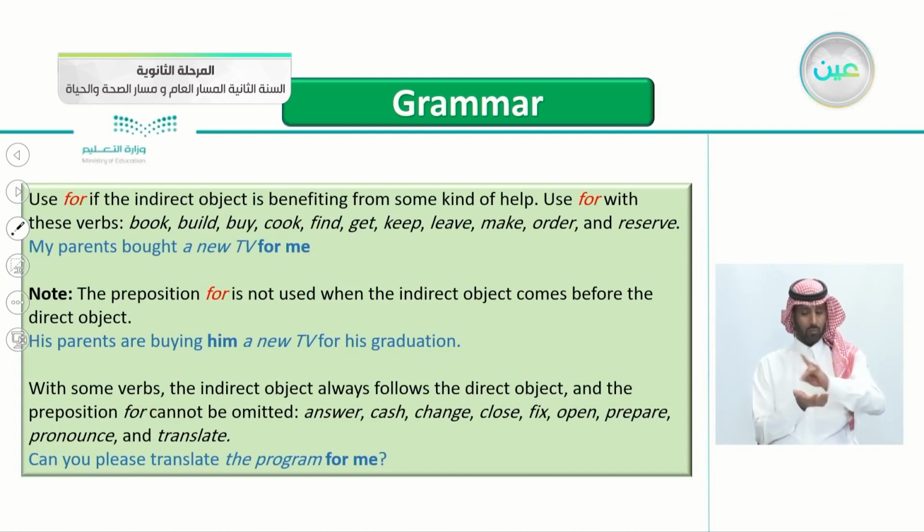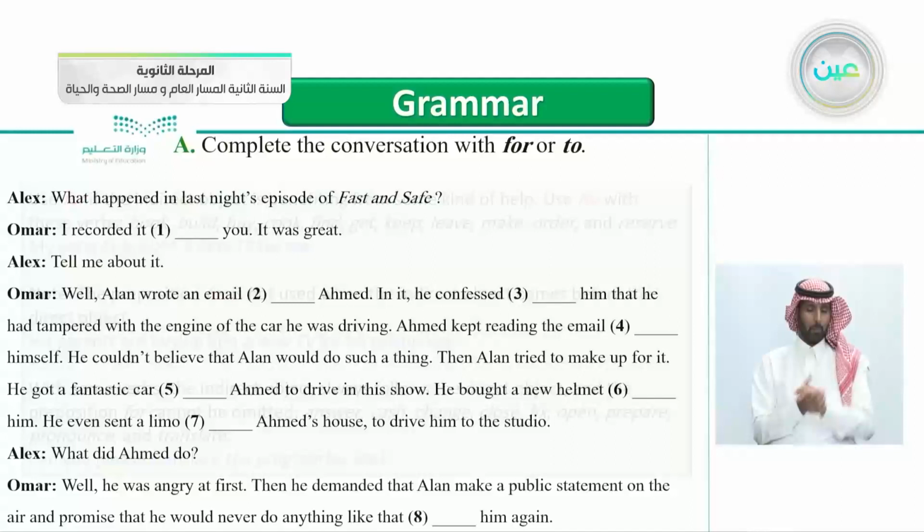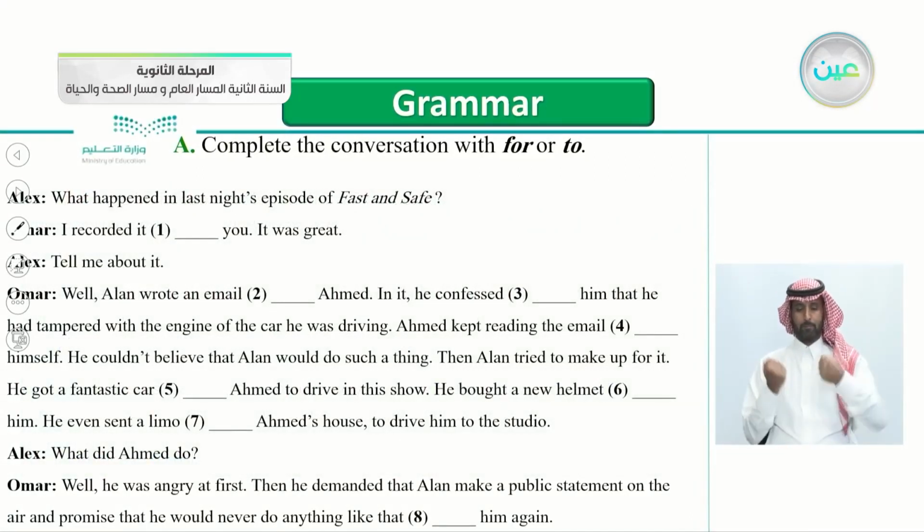For example, here are some words: answer, cash, change, close, fix, open, prepare, pronounce, and translate. For example here, can you please translate the program for me? We can't say, can you please translate the program me? We have to put the word for. It can't be omitted. So jumping here to exercise A, complete the conversation with for or to.